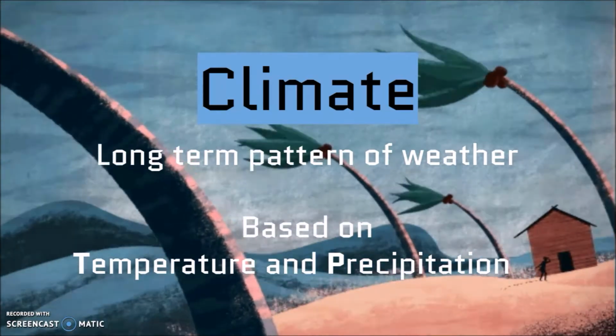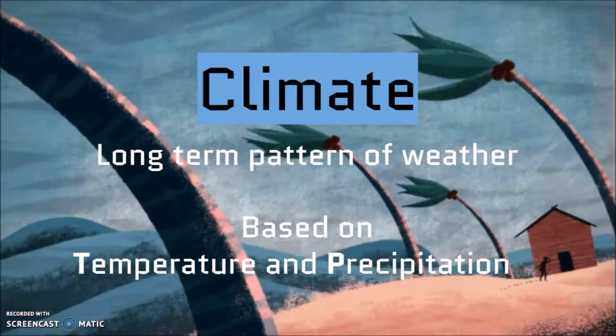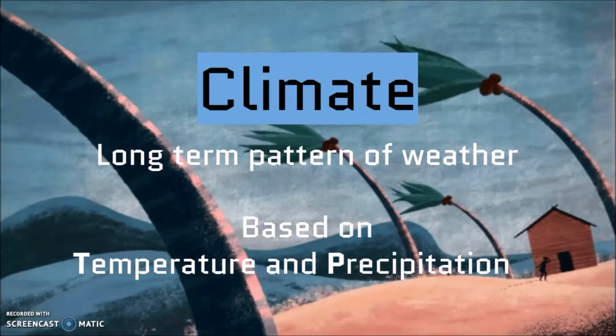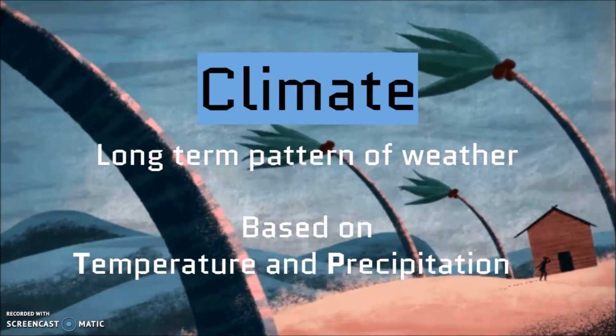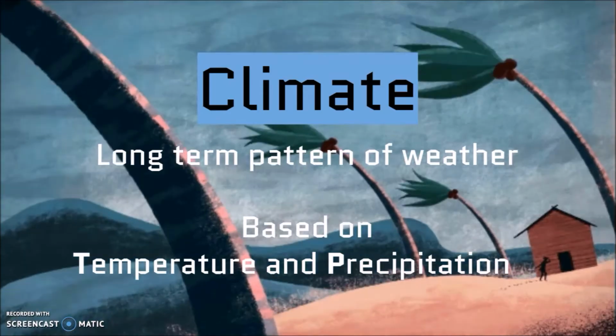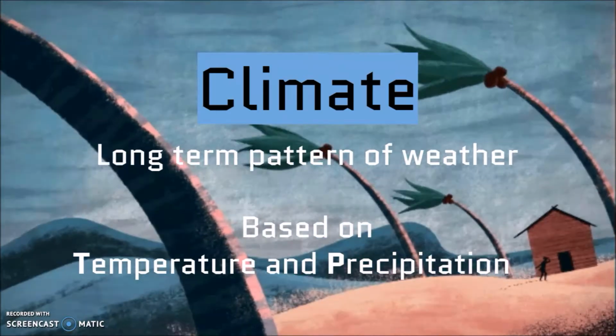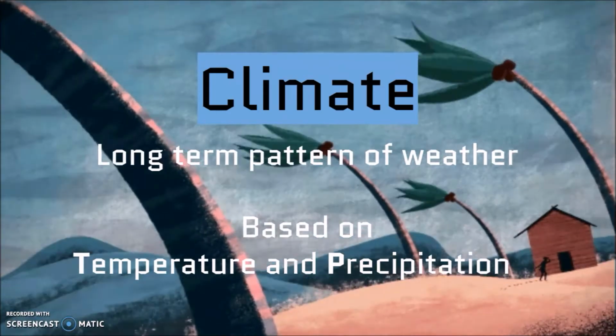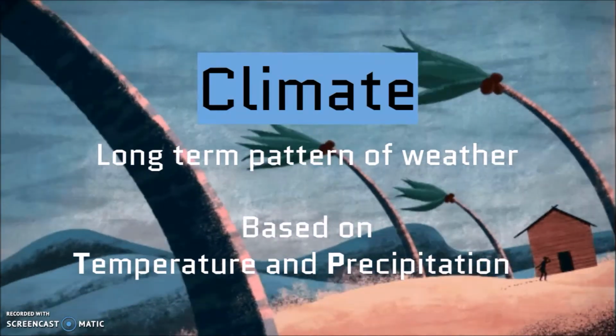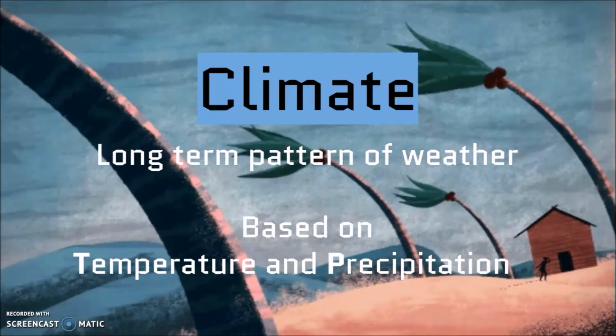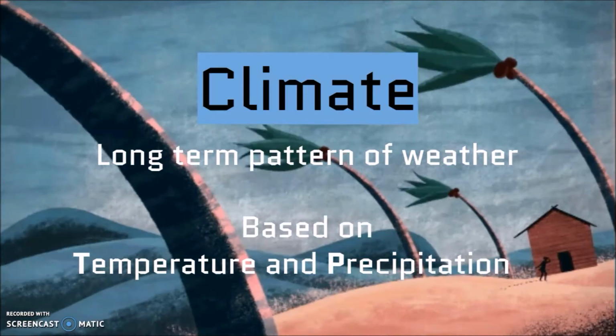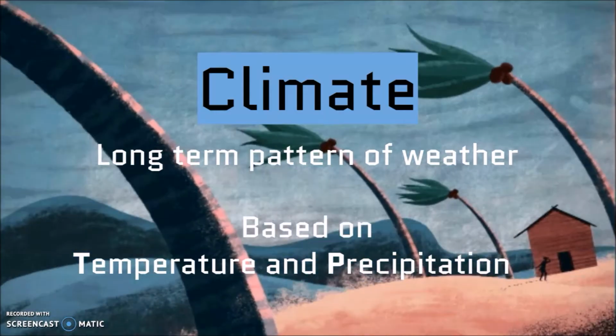Now, before we move on, it's important to understand that these ideas can be a little misleading. For example, China and Chile both have the same average yearly temperature. However, the range, how hot and cold it gets, is much larger in China, meaning it can get very hot or very cold, as opposed to Chile's range, which is a lot smaller. It doesn't really change that much. However, the averages are going to be the same.